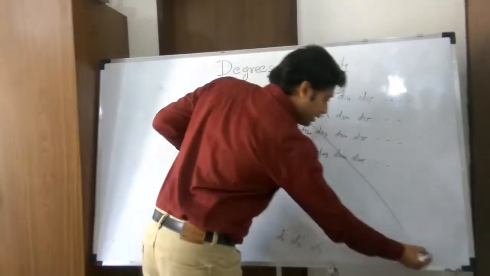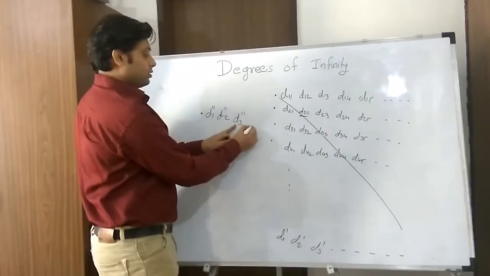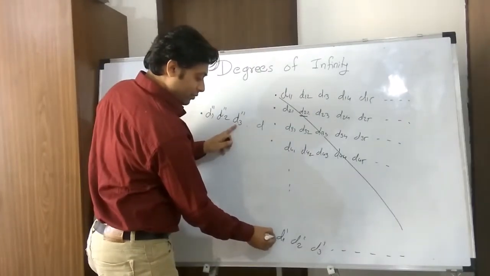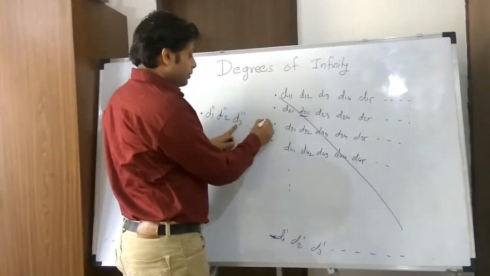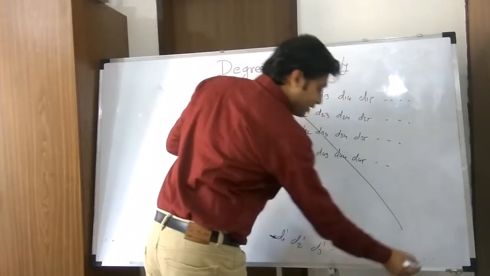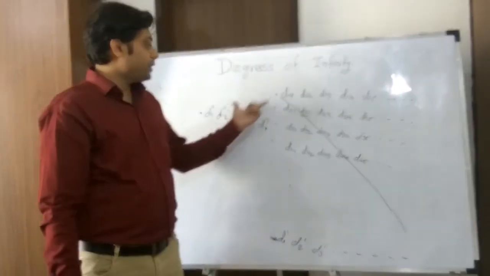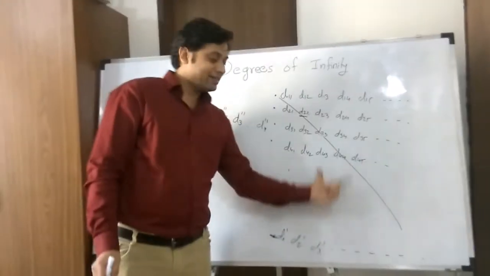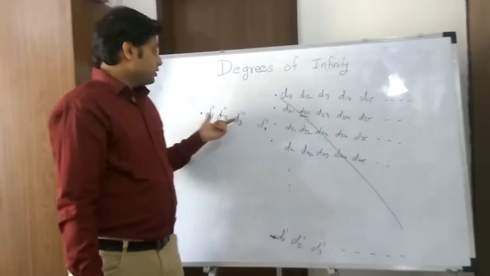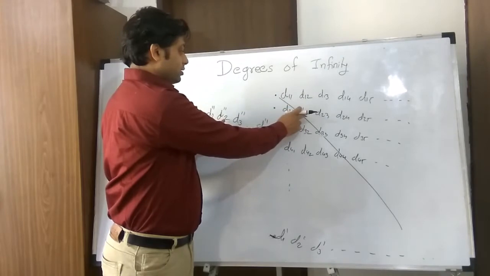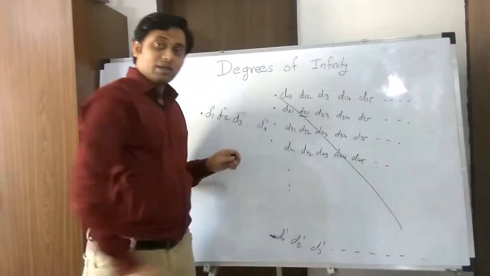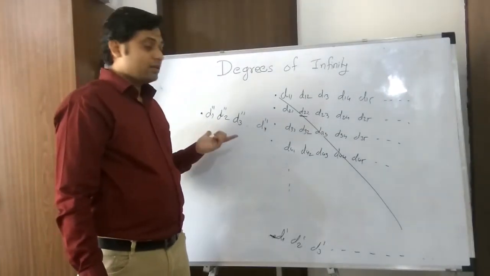So at some n, if this is the nth number, the new entry is at nth position, d double dash n will differ from d nn. Again, if we compare this newly formed number with all the entries in our listing, they will not match. These two numbers will not match at this location, next will not match at this location and this location. So again we have one more extra element.